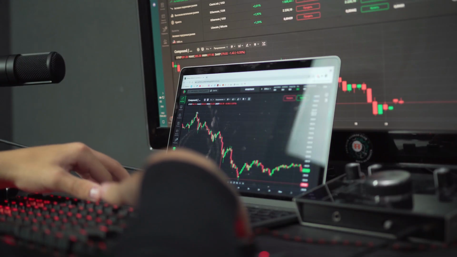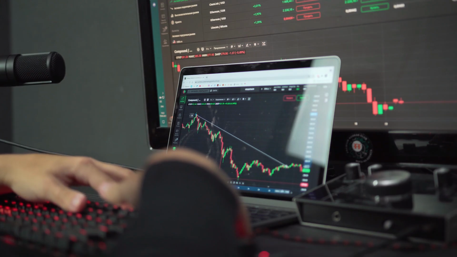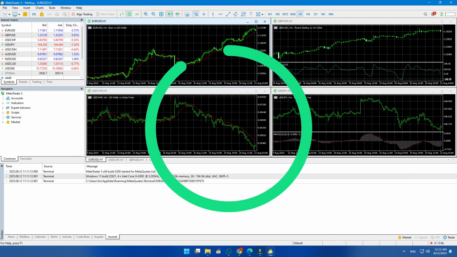But if you need seamless trade execution with full broker integration, MT5 is the better option.